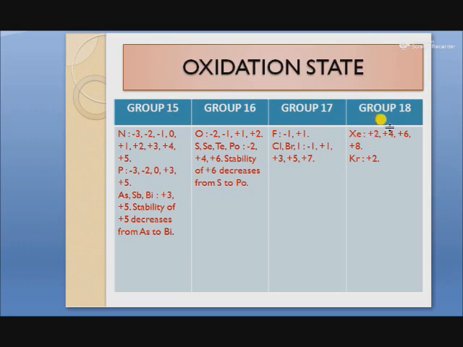Next is group 18, in which xenon shows oxidation states of +2, +4, +6 and +8.